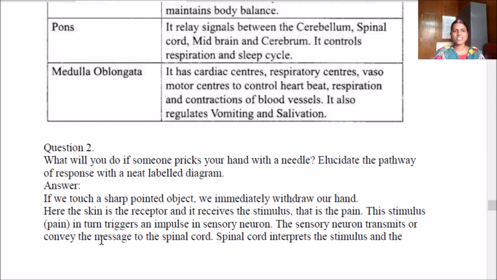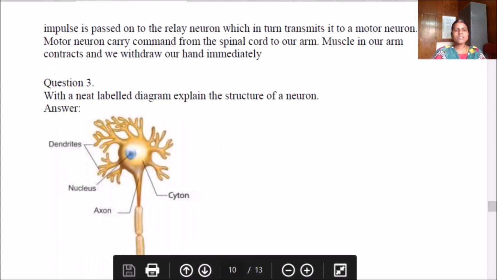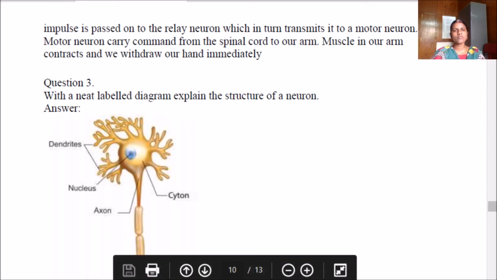The sensory neuron conveys the message to the spinal cord. The spinal cord interprets the stimulus and the impulse is passed on to the relay neuron, which in turn transmits to a motor neuron. These things I had shown in the video. You can understand from that and you have to write. So draw a neat labeled diagram.